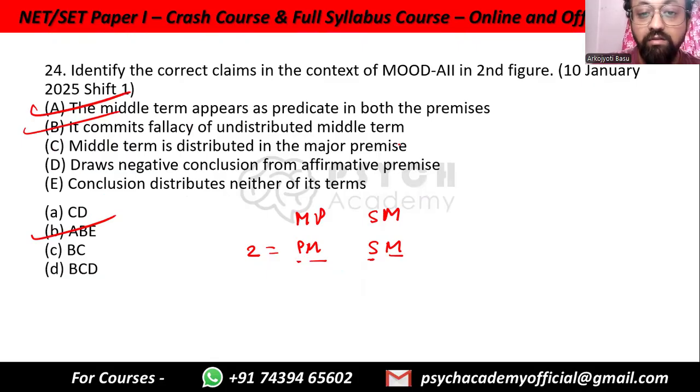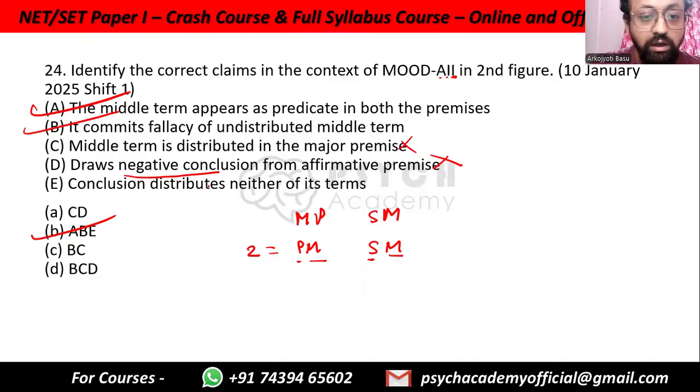Middle term is distributed in the major premise? No, middle term is not distributed. Draws negative conclusion? Again, no, we do not know if the conclusion is negative, because after all, I, this is the affirmative conclusion. This is a positive conclusion. This is the major premise, the minor premise, and the conclusion. I is a positive conclusion. So no, it does not have a negative conclusion.